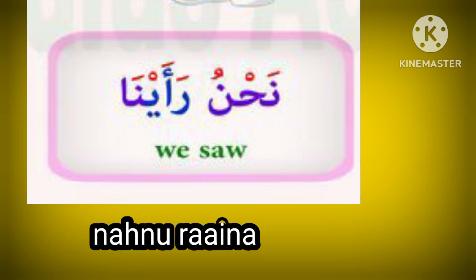Nahanu ra'ayna. Nahanu means we. Ra'ayna means saw. We saw. Nahanu ra'ayna is spoken for plural, male and female. Nahanu is first person pronoun. Nahanu is used for plural, for male and female. Nahanu is hidden in ra'ayna. You can say ra'ayna. Ra'ayna means we saw.